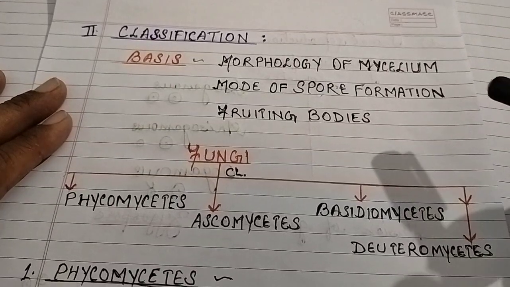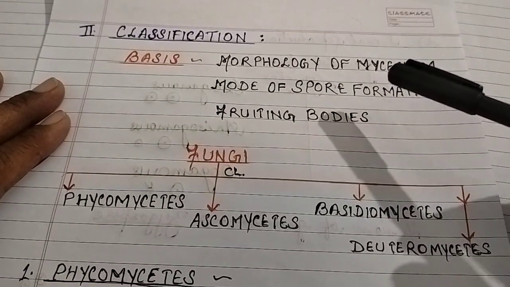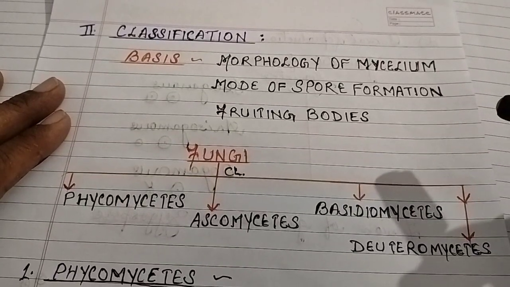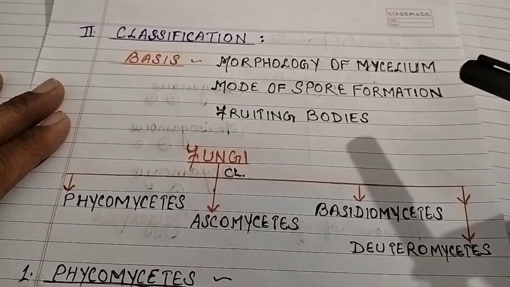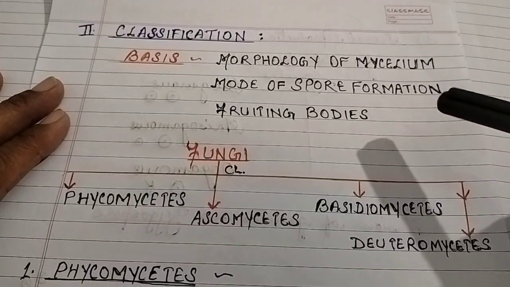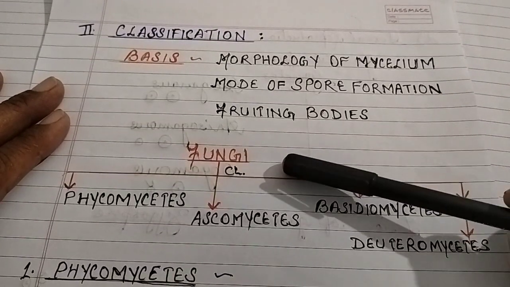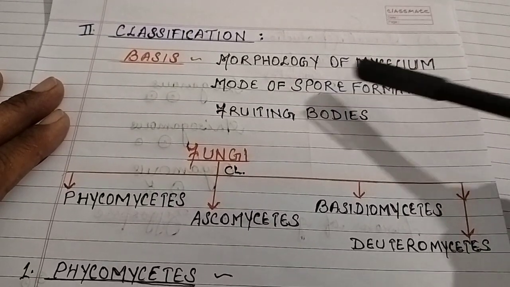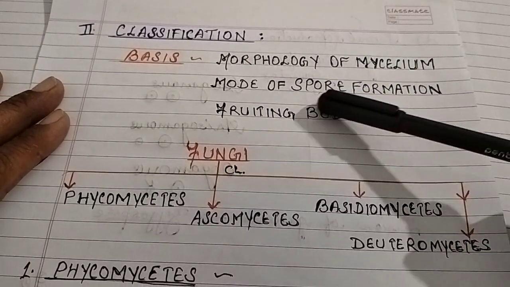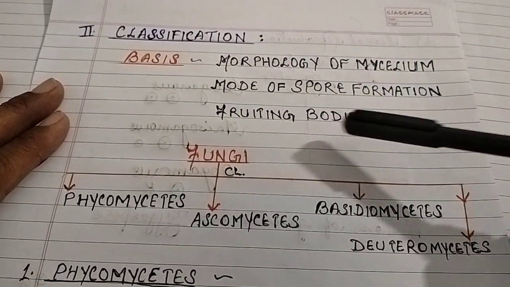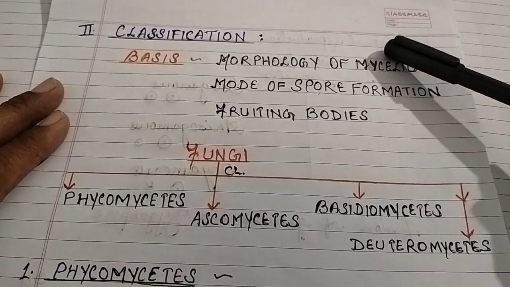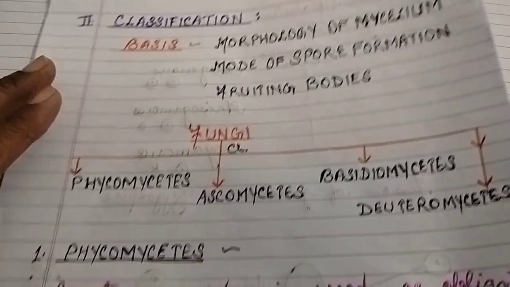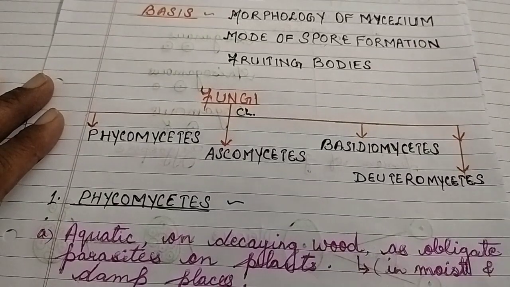In today's video, we will discuss the classification of kingdom fungi. In our last video, we discussed the general characteristics of fungi. Now, classification. Kingdom fungi has been classified on three bases. They are morphology of mycelium, mode of spore formation, and fruiting bodies. On these three bases, fungi were classified into five main classes.